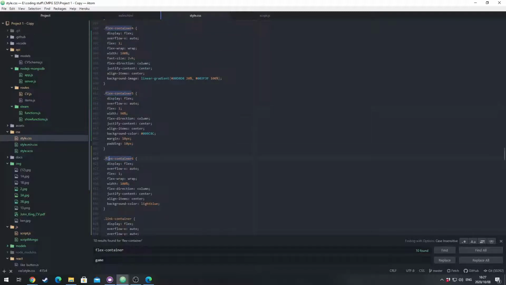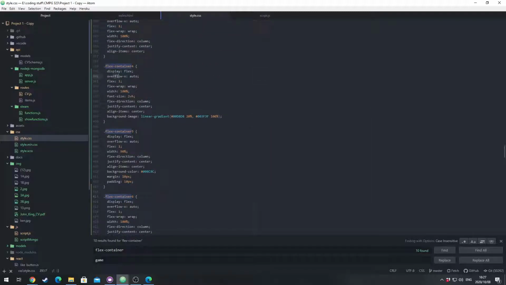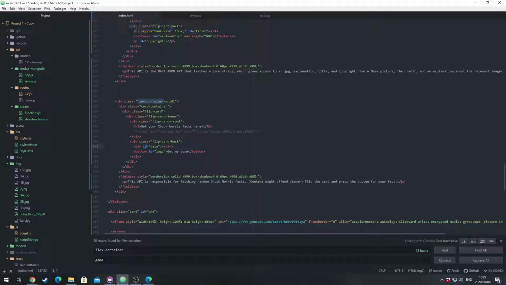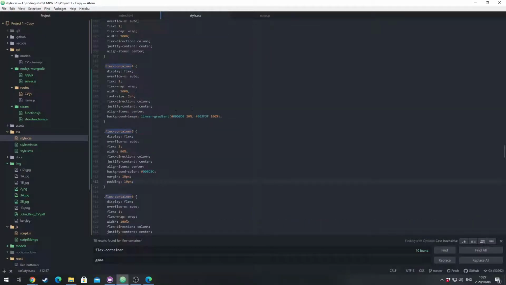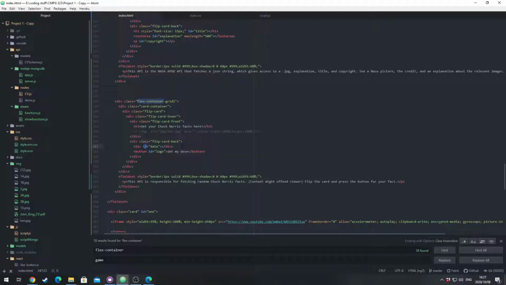And here we have all the flexes, as you can see. So I have overflows so that it doesn't go over the page. I have margins so that it fits in better. I have padding so that the words fit inside better. I have the flex directions. Yeah, that's really all there is to it. There are a few styles to it.